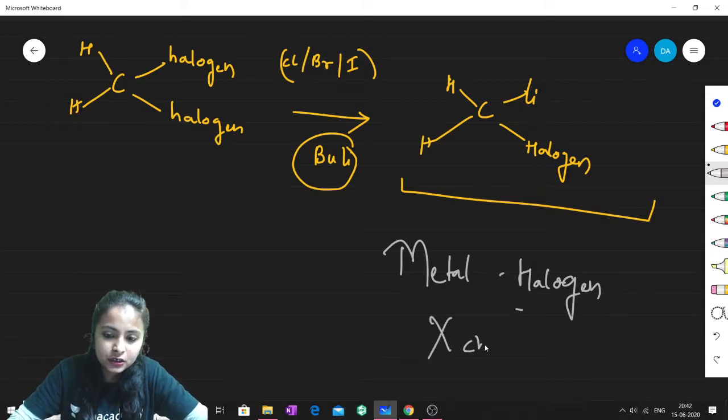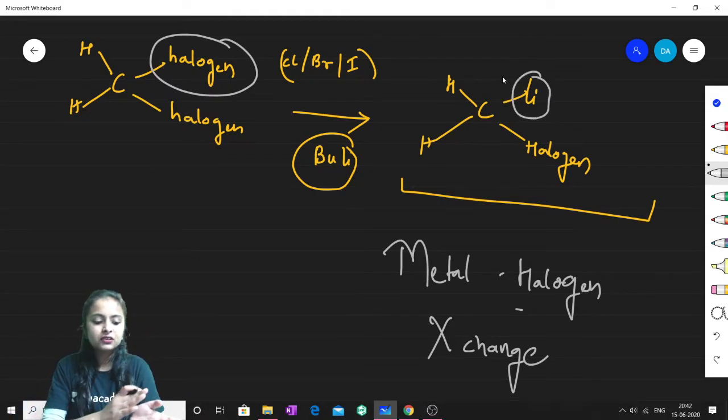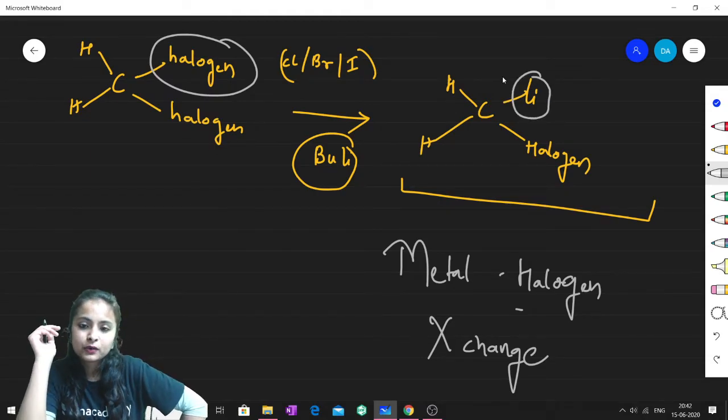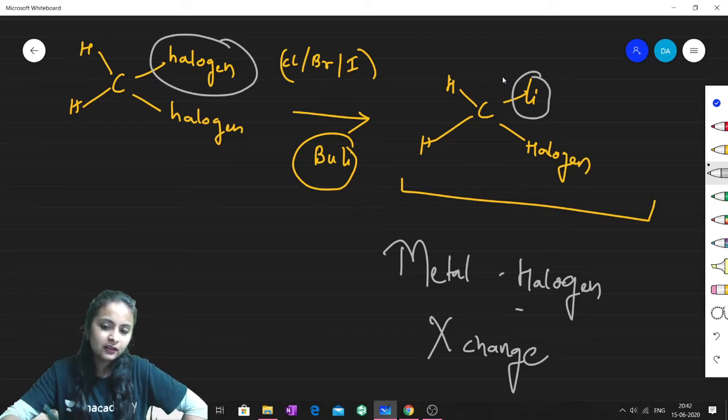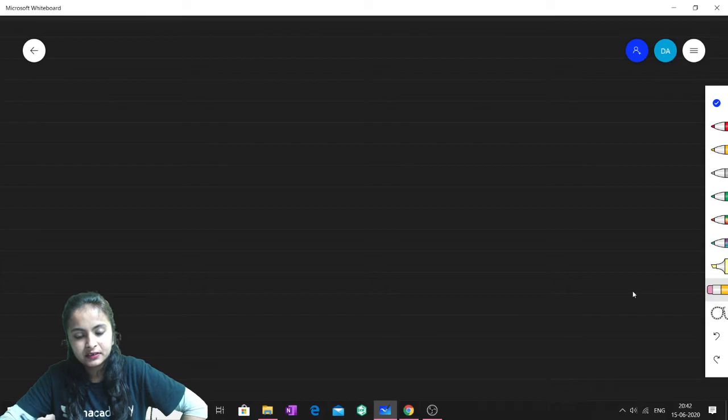Metal halogen exchange. You can easily see this is halogen, this is metal, and what I have done, halogen is replaced by metal. So I hope this part is very much clear to you all. Okay, fine. So please note this, and then let me raise this. So I hope this part is very much clear to you all, friends.